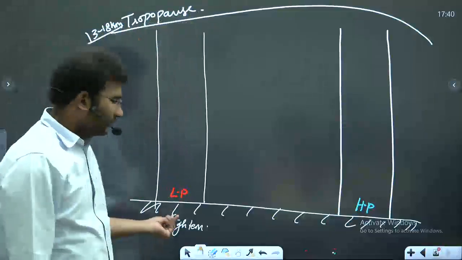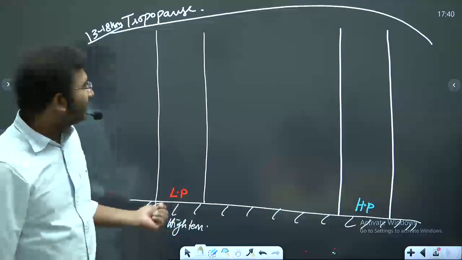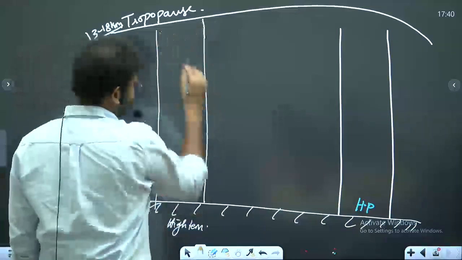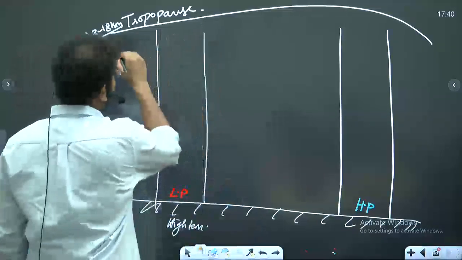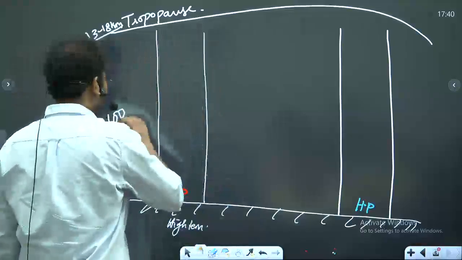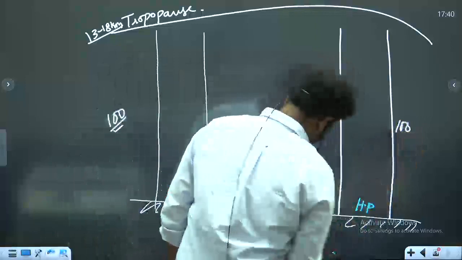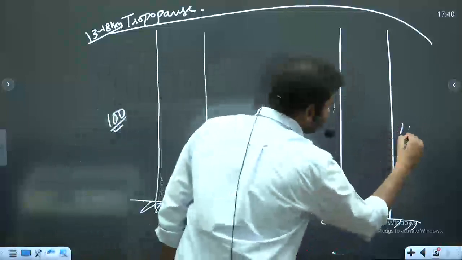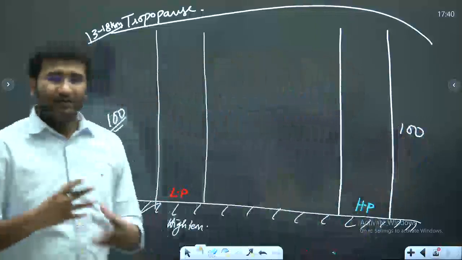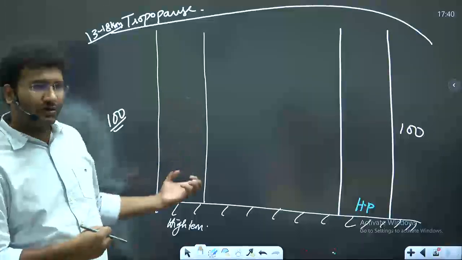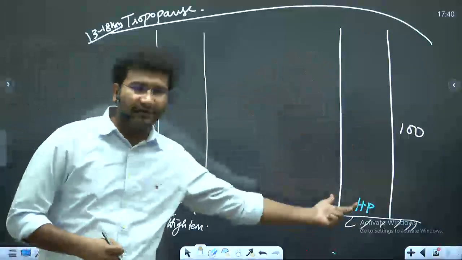As you all know, if there are 100 units of air in this, just imagine you have 100 units here in this column and 100 units in this column. The distribution of air in this column will be different from that of the high pressure column.